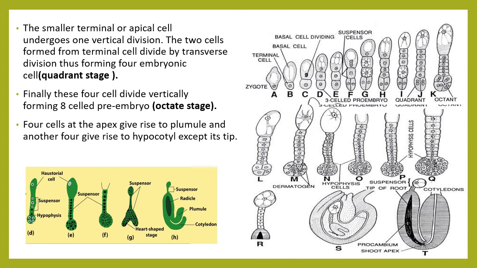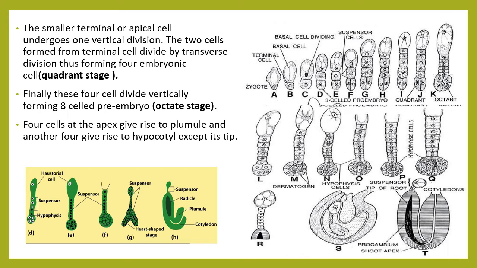Now after this division, the smaller terminal or apical cell undergoes one vertical division. The two cells formed from the terminal cell divide by transverse division, thus forming 4 embryonic cells, a stage generally known as the quadrant stage.